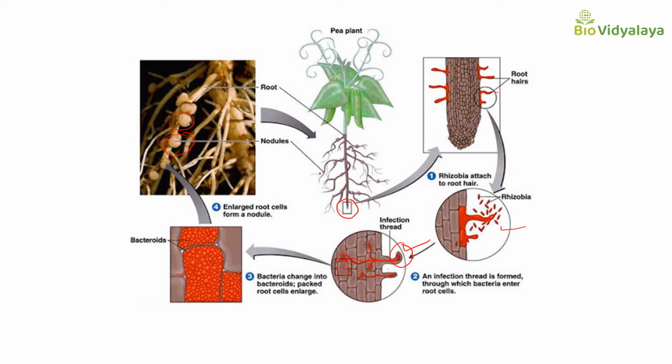This infection thread reaches up to the cortex region, and here these bacteria will change into bacteroids, and that will initiate cell division of cortical cells, and these cells will become a mass of cells, and that is called the nodule. So this is the nodule formation. Okay.